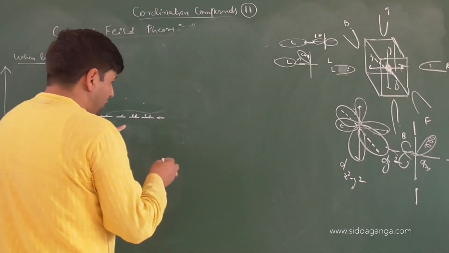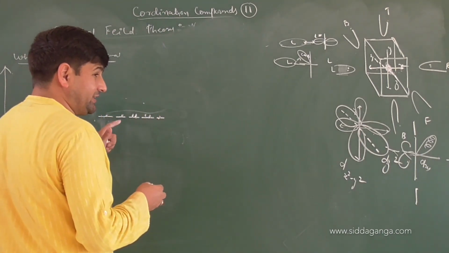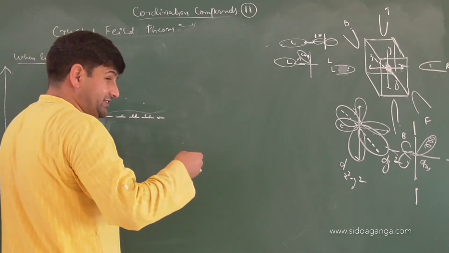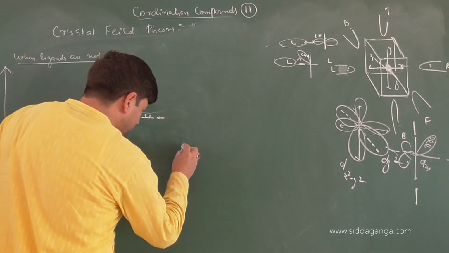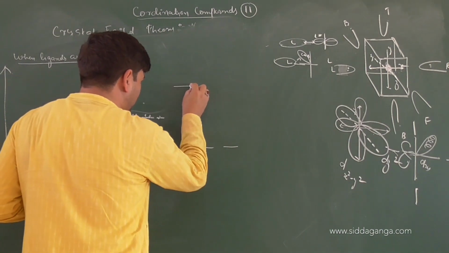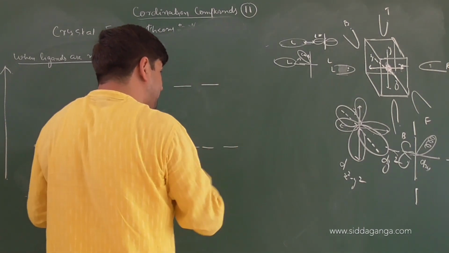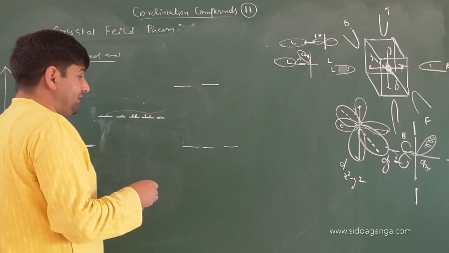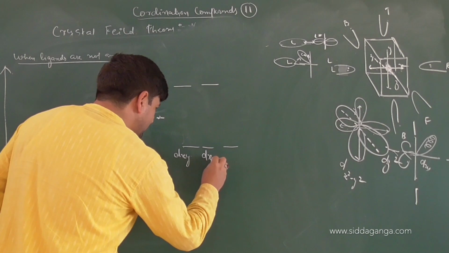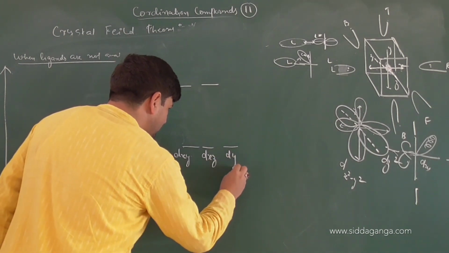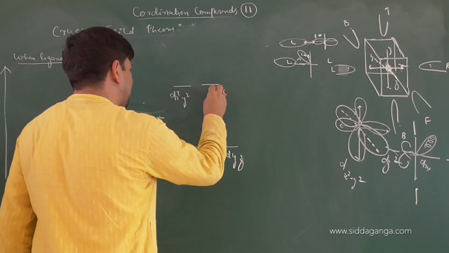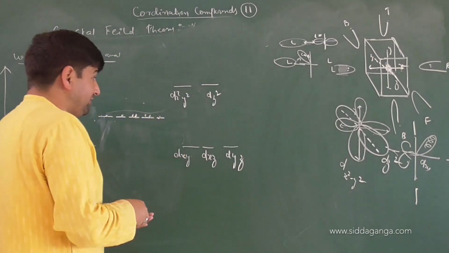Then splitting will occur. How many orbitals' energy has increased? 2. And how many orbitals' energy has decreased? 3. So the 3 orbitals which are in between the axes will come down, and the 2 orbitals which are on the axis, directly projecting towards the ligands, will have their energy increased. So which ones will these be? dxy, this will be dxz, this will be dyz. And this orbital will be dx square minus y square, and this will be dz square. Now keep it in mind.